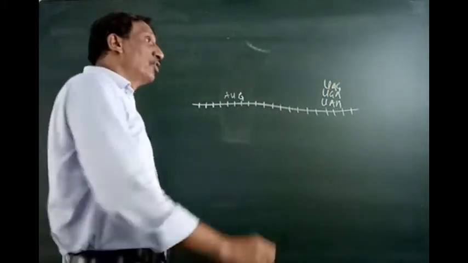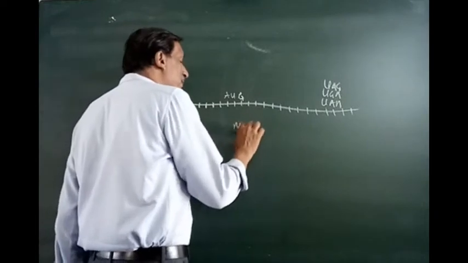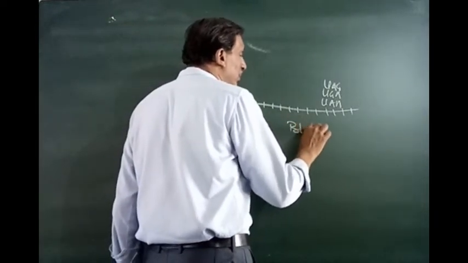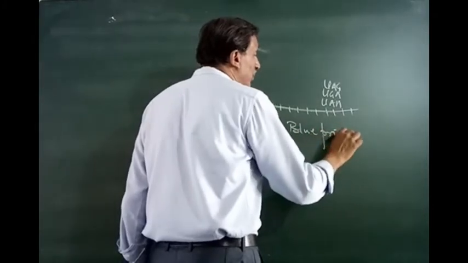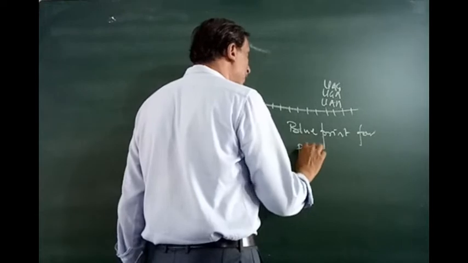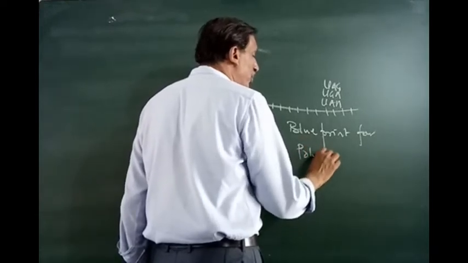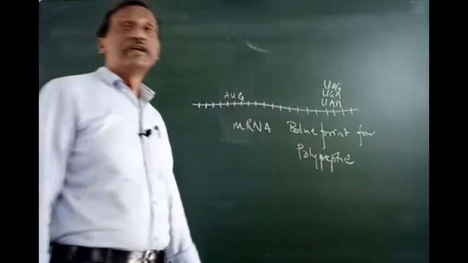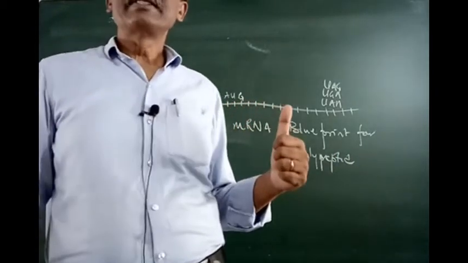These form the blueprint for the polypeptide which has to be formed. That is all about the messenger RNA.